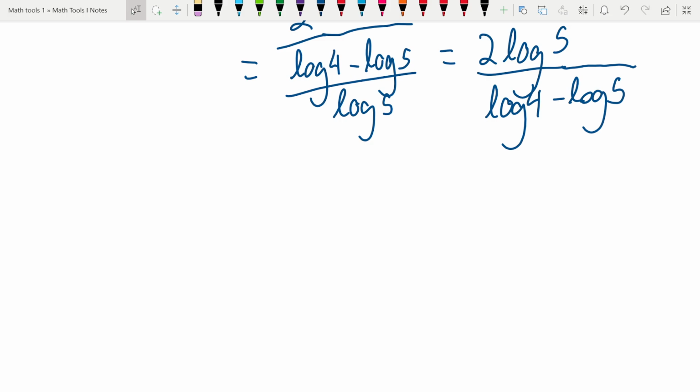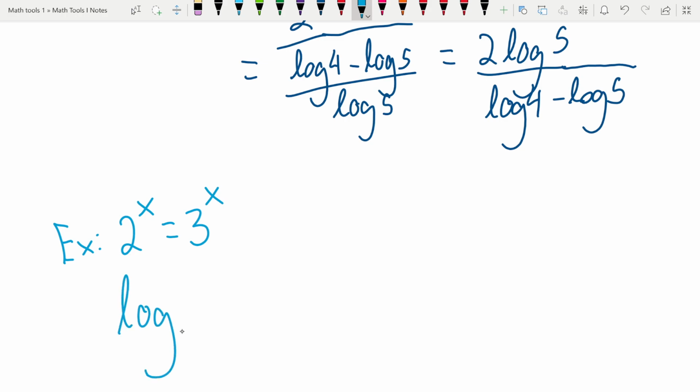So I know this video is getting long, but I just want to keep all of these in one video here. So just two more I want to look at that are a little bit tricky again. 2 to the x equals 3 to the x. So how could we solve this? Well, let's go ahead and just try it.